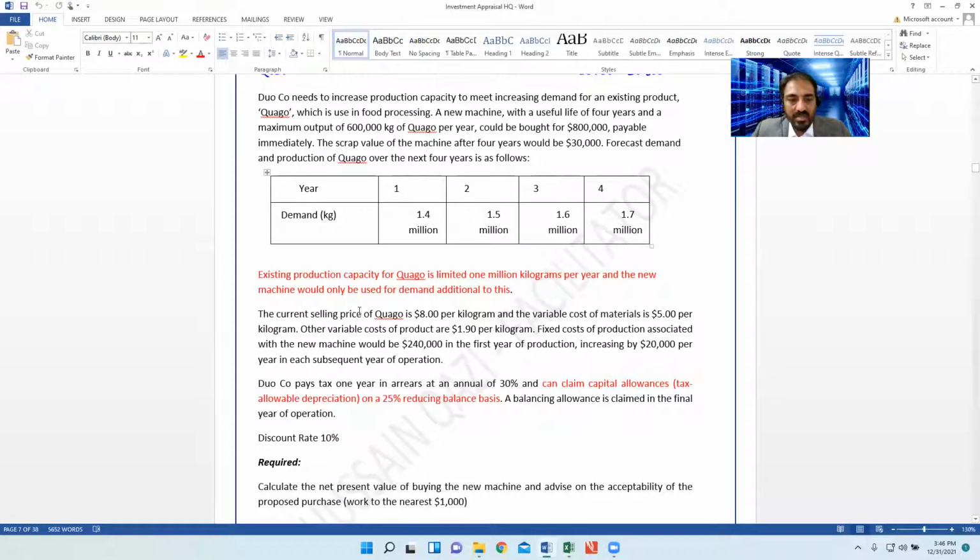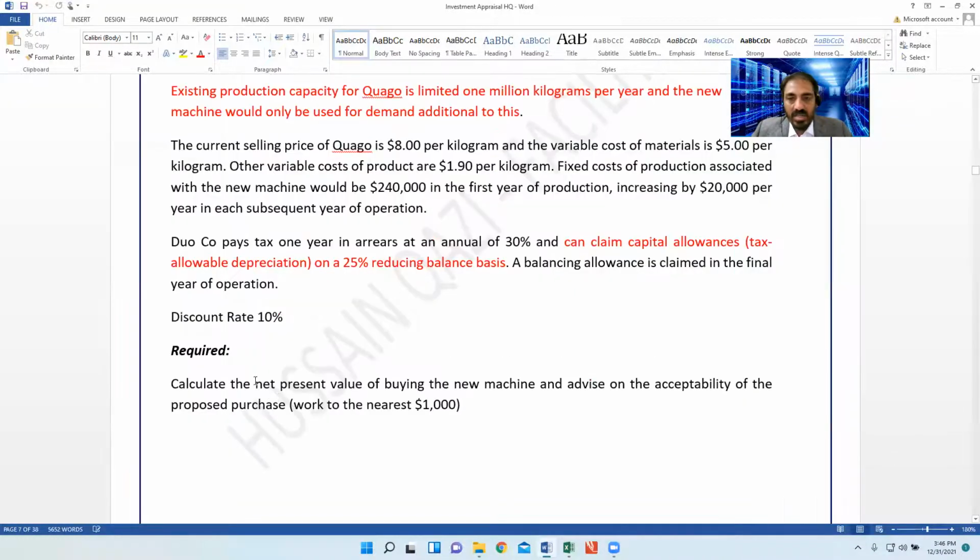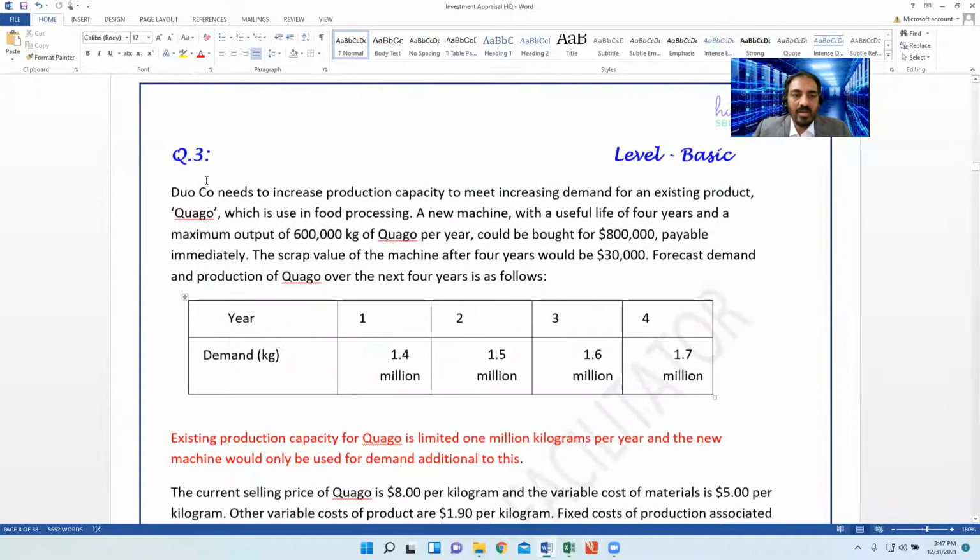Okay, now it's my turn. Number one, the first thing is to start reading the question with the reading of the requirement. Calculate the NPV of buying the new machine and advise on the acceptability of the proposed purchase. Working nearest to 1,000.